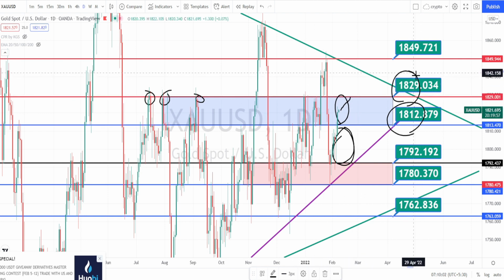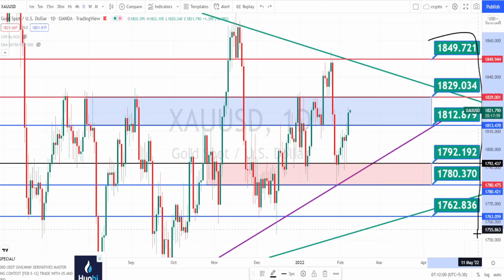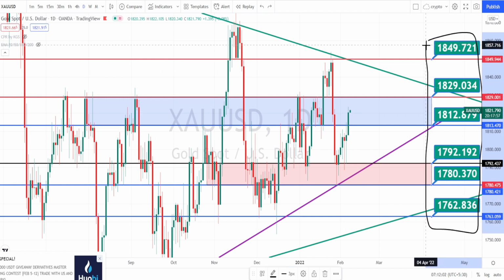Only when the price action breaks this resistance level, we can expect a further continuation of this bullish trend. And also we have the symmetric triangle pattern resistance line running over here. So we can expect the price to get rejected at this level and to bounce back. So these are all the support and resistance levels for the current price action.